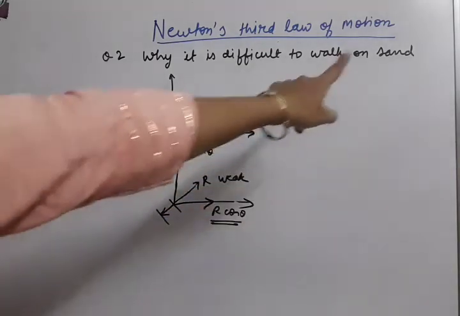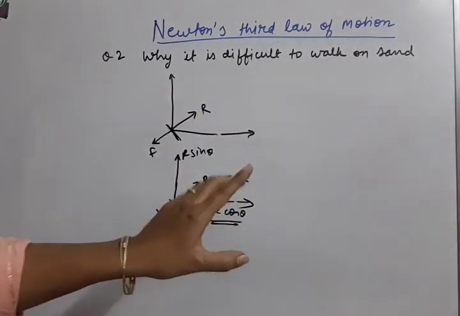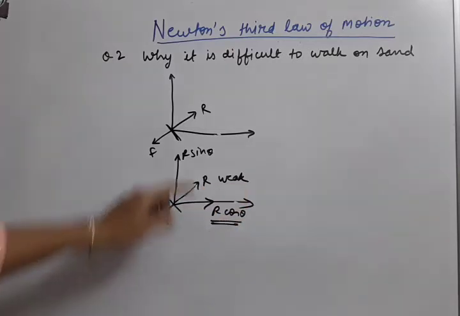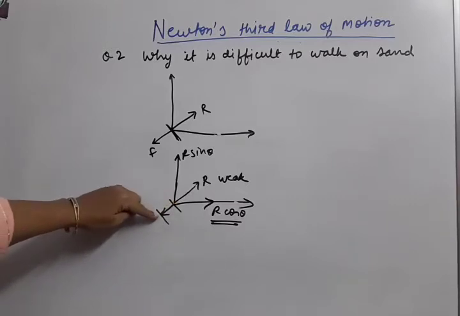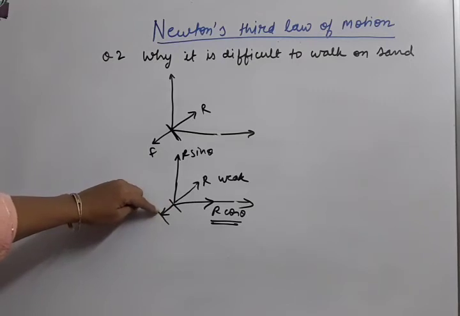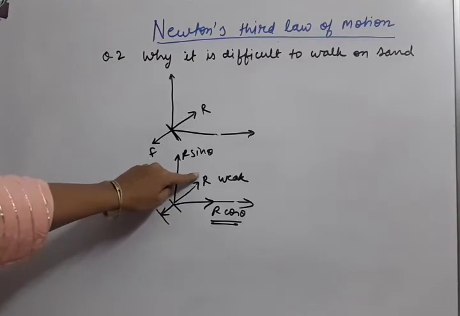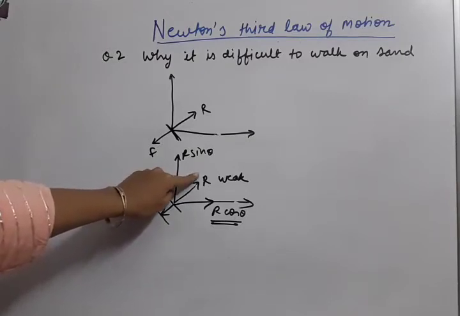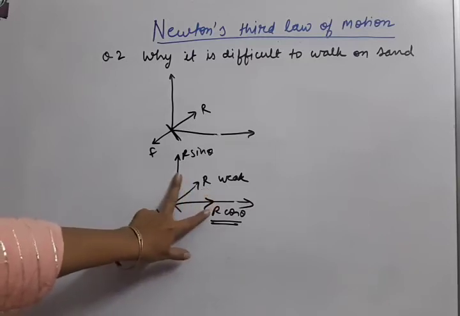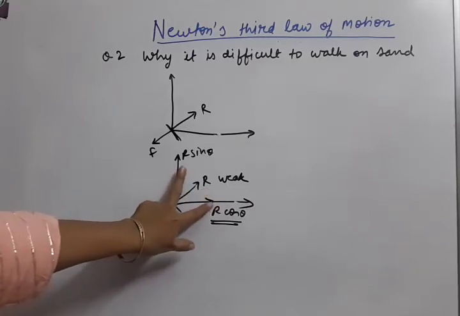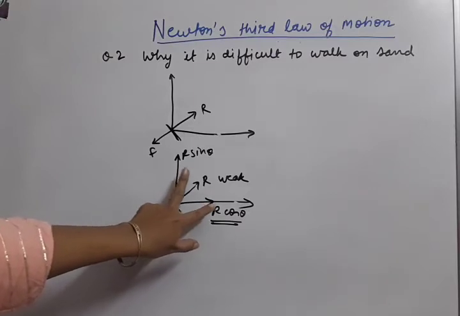The reason about the sand is that since the sand is not rigid ground, on applying the action force by the slanted leg, the sand gets pushed back. And if it gets pushed back, that means it is the second law of motion because it is moving. So we cannot get enough reaction from the sand. We get a weak reaction, and that's why the two components are also weak. That's why the force is not sufficient for us to move forward.